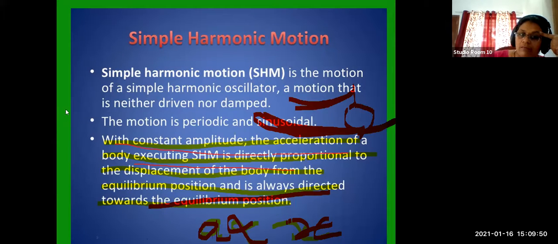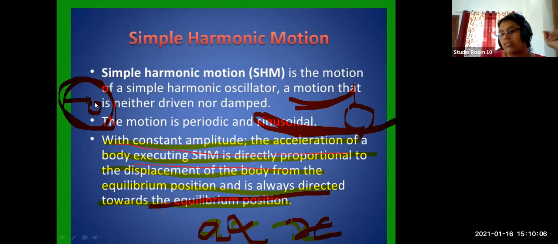And this is the same thing in the case of a circular motion also. Always it is directed towards the center. Here the point is the equilibrium position, but there we call it the center of the circle. So earth, sun, everyone is revolving because the force is directed towards the center, and in the case of a simple pendulum and spring, it is directed towards the equilibrium position. Both are the same, but the explanation differs according to the situation.